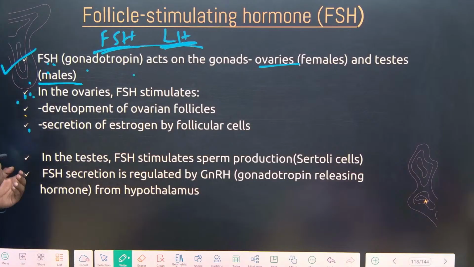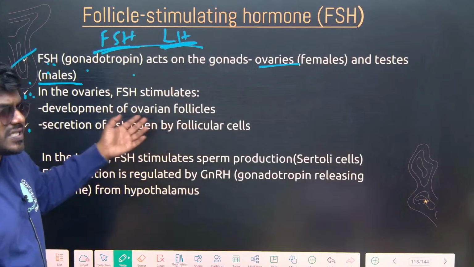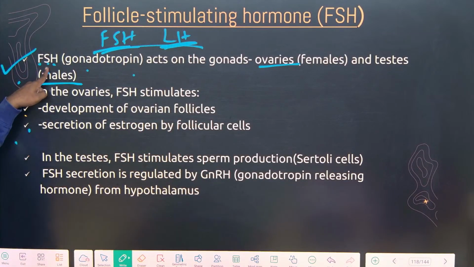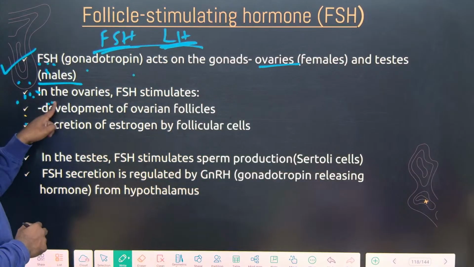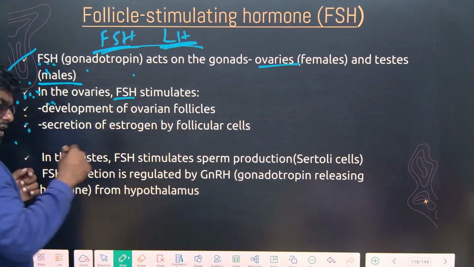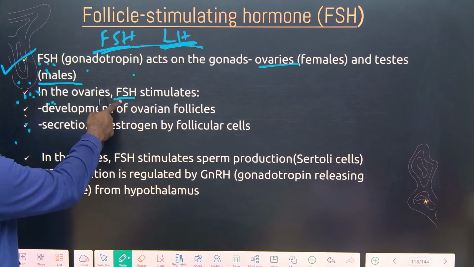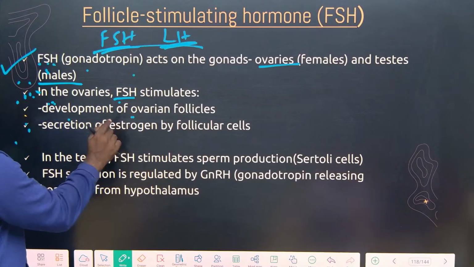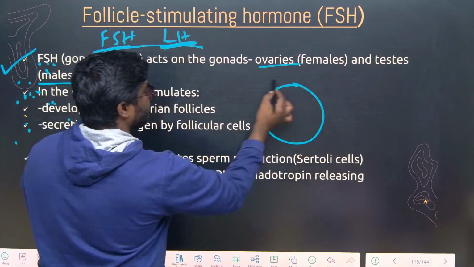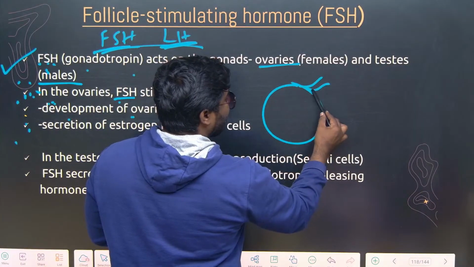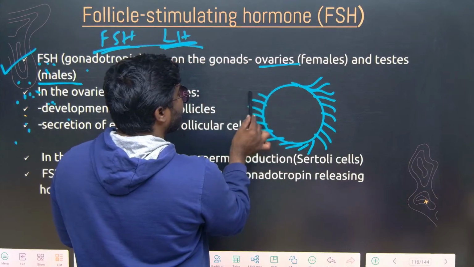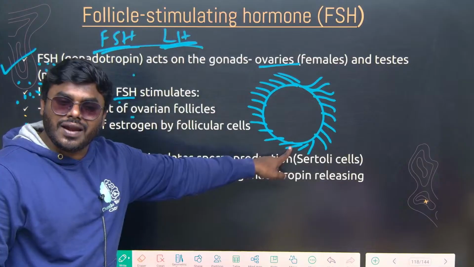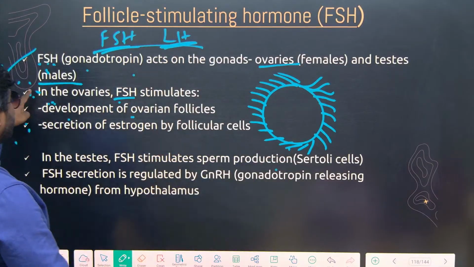So again, you have to remember a lot of information here. By that you can answer the questions very easily. Follicle stimulating hormone: what is it doing, friends? Look at the point. It acts on the gonads, which means it acts on the female and also the male. In the ovary, we will read about this in human reproduction, FSH stimulates the development of follicles. So friends, this is the ovary. On the outer layer of the ovary, we have certain follicular cells, which we call ovarian follicular cells. These ovarian follicular cells are developed by FSH.